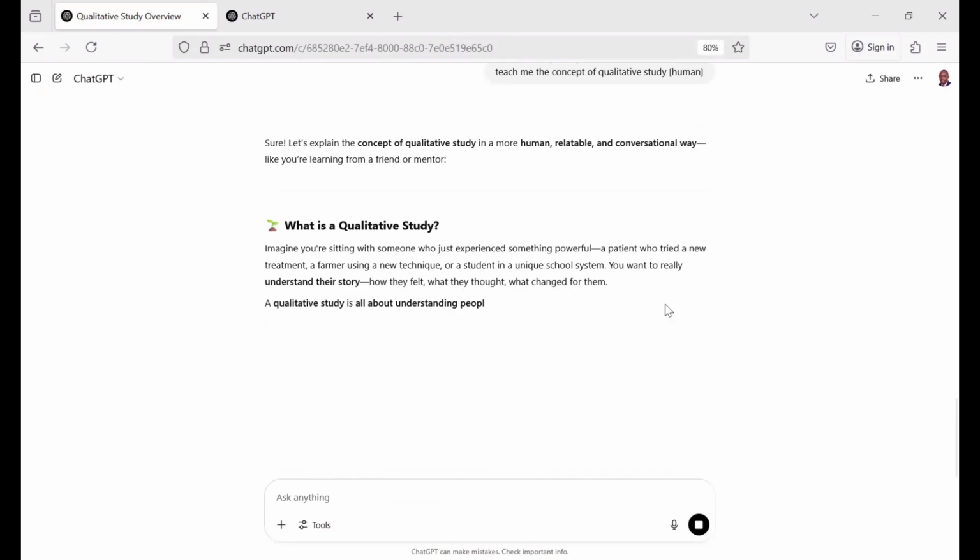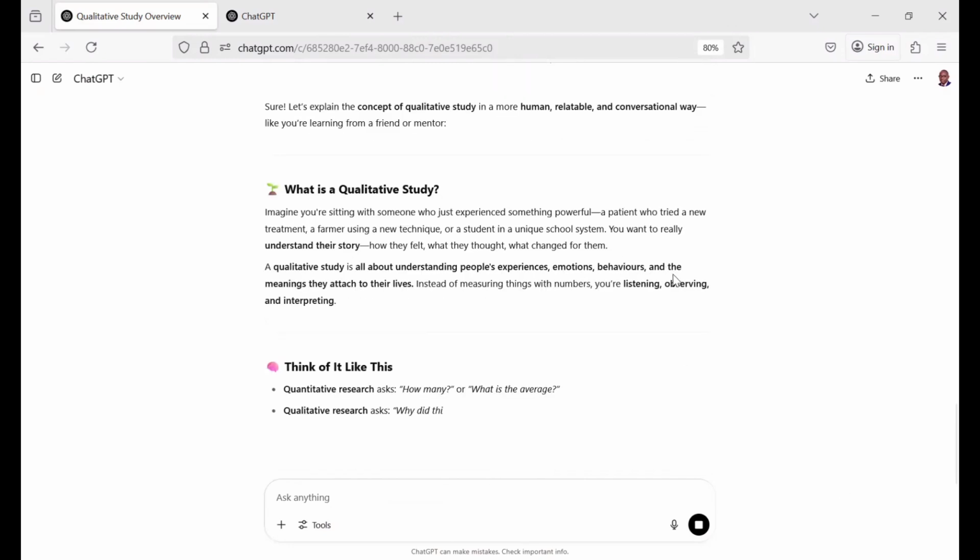Okay, can you see now? This is different from the previous presentation, even though it's the same prompt I gave. The only thing that is different here is that small snippet, which is the human, that particular feature that is bringing the format in a different way. So it's telling us what is qualitative study. When you read this, imagine you are sitting with someone who just experienced something powerful, a patient who tried a new treatment, a farmer using a new technique, or a student in a unique school system.